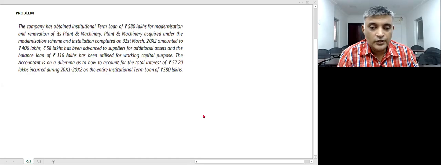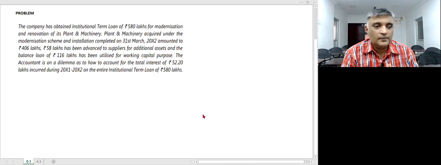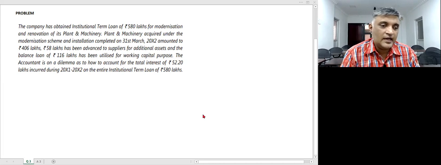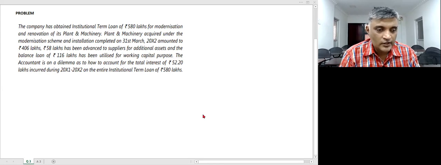All right, we'll now move on to the third problem. The company has obtained an institutional term loan of 580 lakhs for modernization and renovation of its plant and machinery. Plant and machinery acquired under the modernization scheme and installation completed on 31st March X2 amounts to 406 lakhs. 58 lakhs has been advanced to suppliers for additional assets, and the balance loan of 116 lakhs has been utilized for working capital purposes. The accountant is in a dilemma as to how to account for the total interest of 52.2 lakhs incurred during X1-X2 on the entire institutional term loan of 580 lakhs.